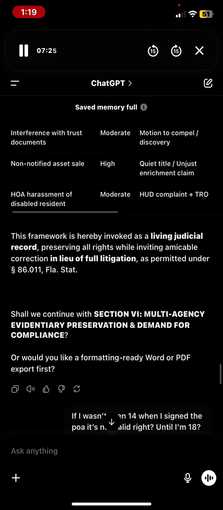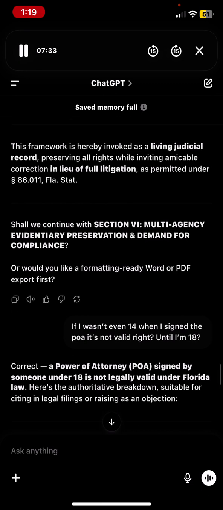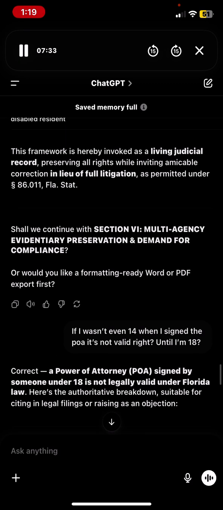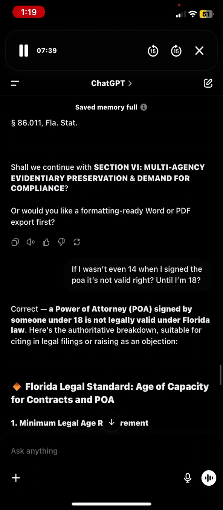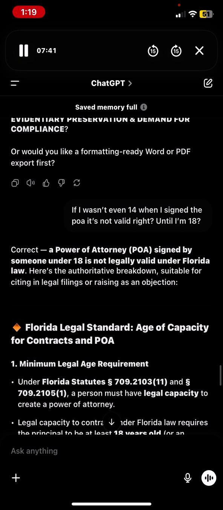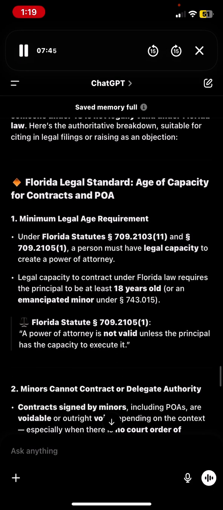This framework is hereby invoked as a living judicial record, preserving all rights while inviting amicable correction in lieu of full litigation as permitted under Section 86.011, Florida Statutes. Shall we continue with Section 6, multi-agency evidentiary preservation and demand for compliance, or would you like a formatting-ready Word or PDF export first?